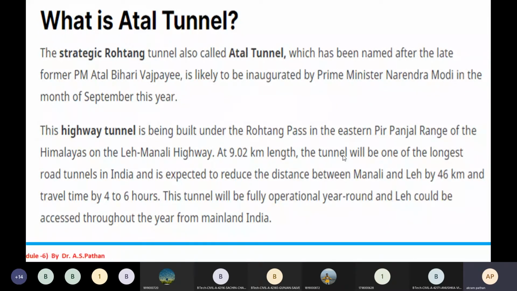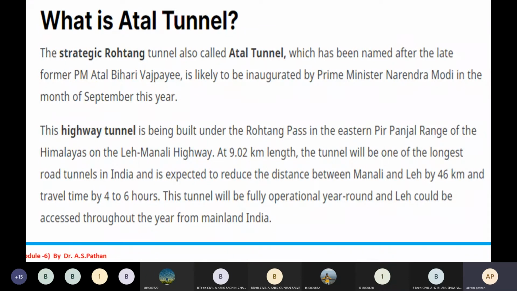If you see the old plan of the road, due to the maximum snowfall there was not sufficient access to Leh, and due to this tunnel we can easily access Leh throughout the year from any part of India.